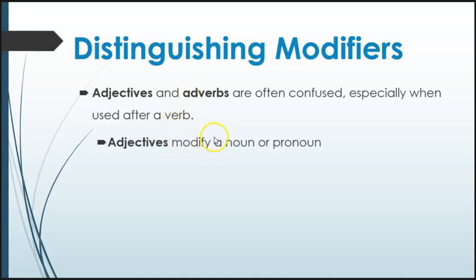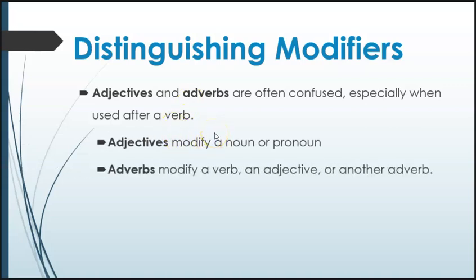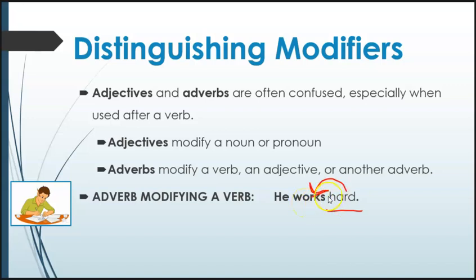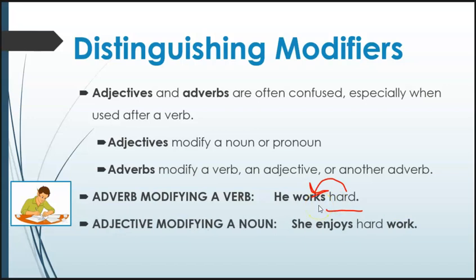So adjectives modify a noun or pronoun. Adverbs modify the verb, adjective, or another adverb. So you have to look at what the word is modifying in order to sometimes know if it's an adjective or an adverb. So, for example, he works hard. Here, hard is telling us about works. Works is a verb, so therefore hard is an adverb.